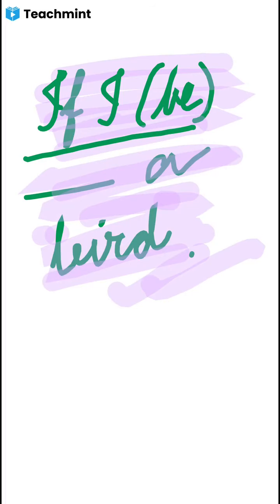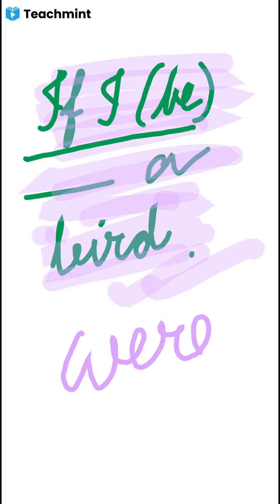So when it is imaginary, this is called hypothetical past. And therefore when this type of if I be dash a bird, we have to use this, that means this use is a little bit different from the general use, because this is hypothetical past and always we have to use were.